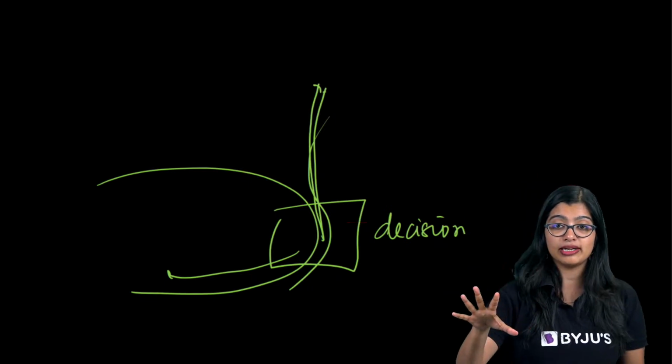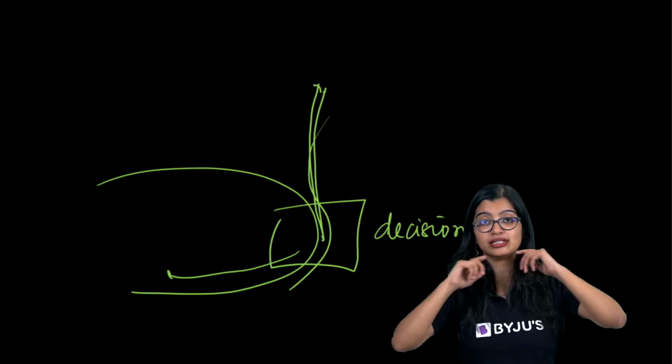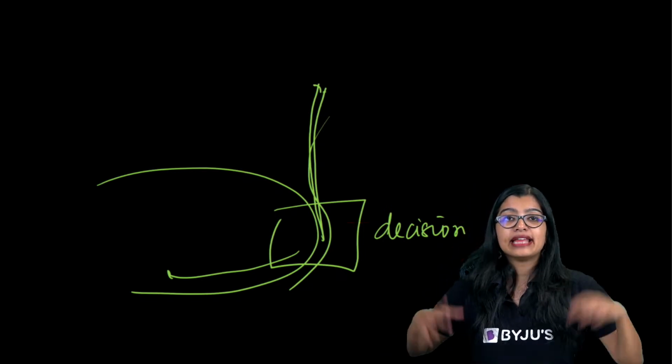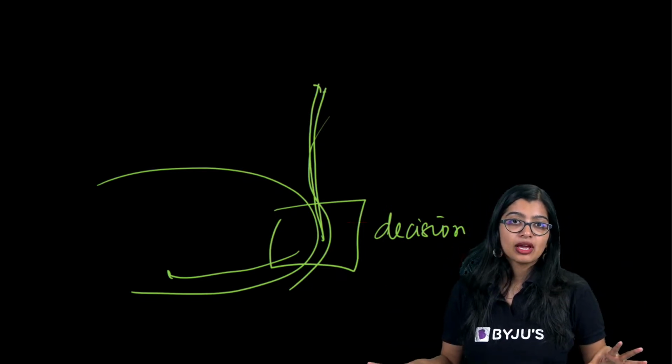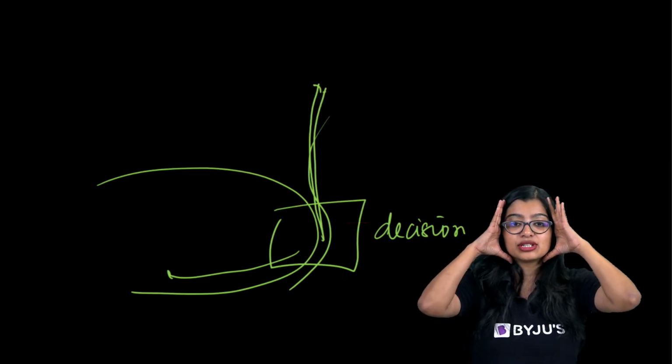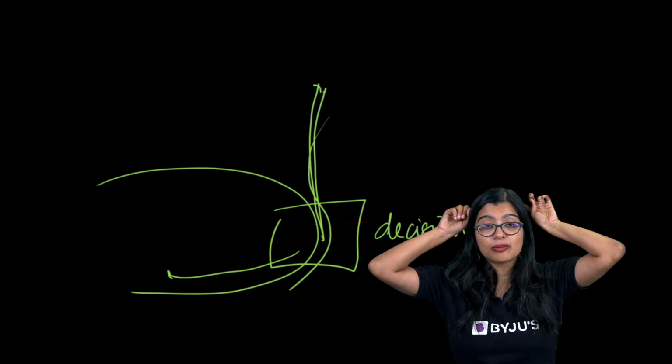So it's important to understand that all actions which are neck below are controlled by your spinal cord. But reflexes of the eye, reflexes of the mouth, and everything with respect to the face is actually controlled by your brain.